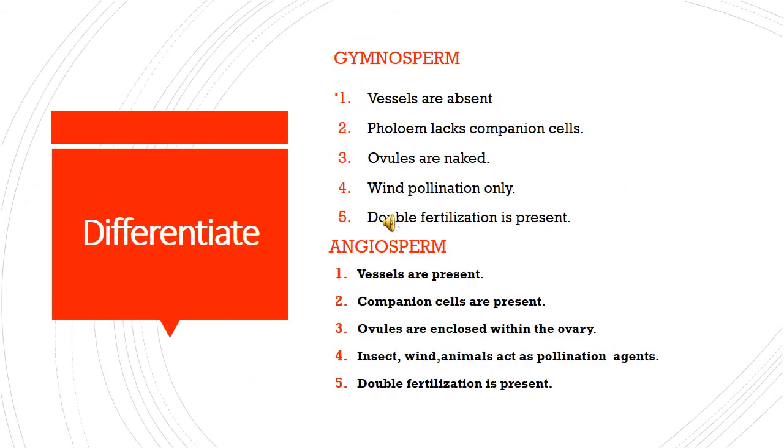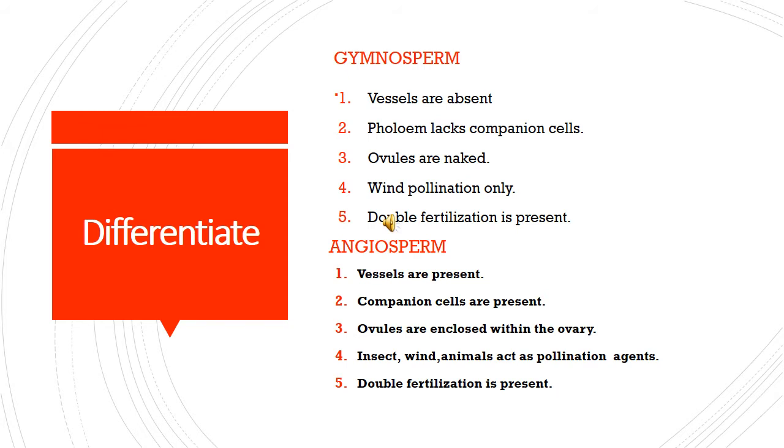These are the differences between gymnosperm and angiosperm plants. Gymnosperms do not have vessels, but angiosperms have vessels. Phloem lacks companion cells in gymnosperms, but companion cells are present in angiosperms. Ovules are enclosed within the ovary in angiosperms, and naked in gymnosperms. Already we talked about the name gymnosperm: gymno is naked, sperm is seed. So it is a naked seed producing plant, and ovules are naked in gymnosperms.